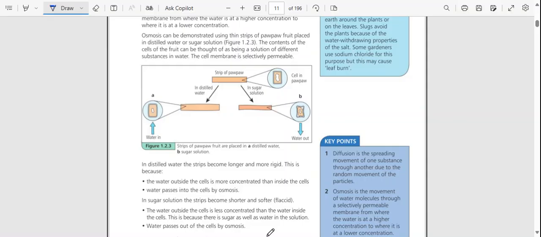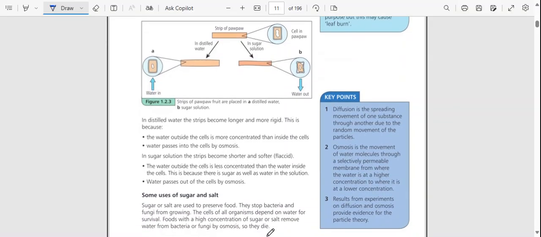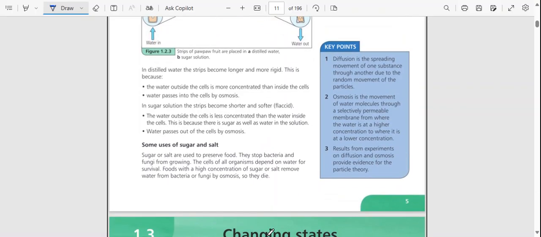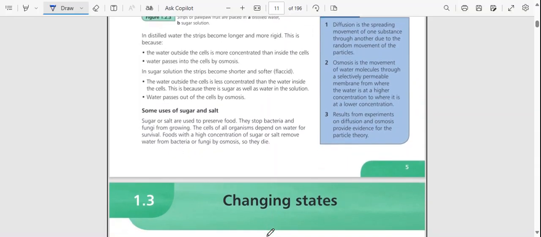The contents of cells of fruit can be thought of as being a solution of different substances in water. The cell membrane is selectively permeable as illustrated in the diagram. I will give you a couple of seconds to look at it. In distilled water, the strips become longer and more rigid. This is because, number one, the water outside the cell is more concentrated than inside the cells. Number two, water passes into cells by osmosis.